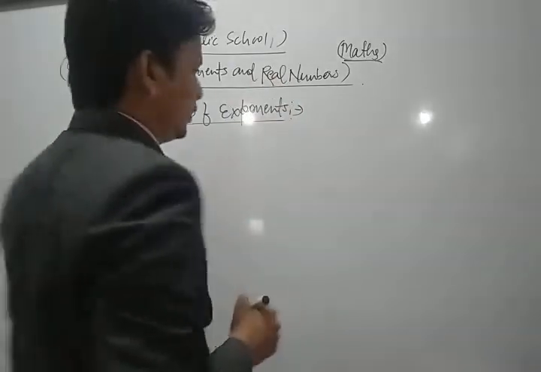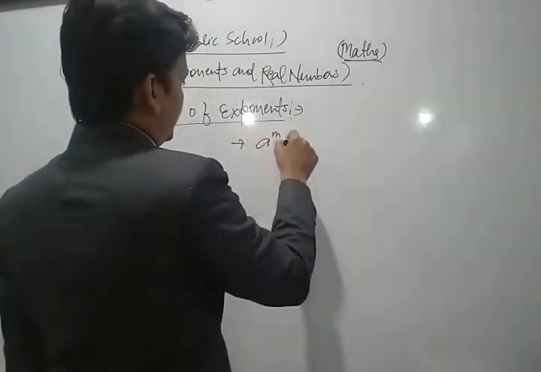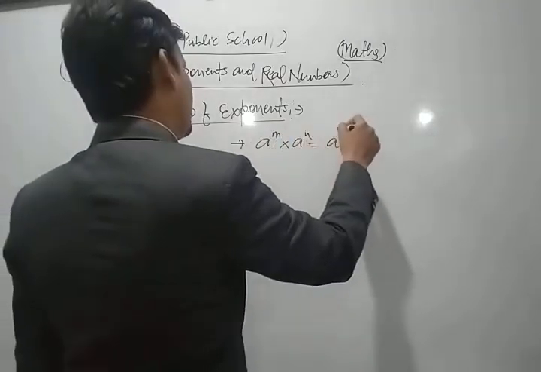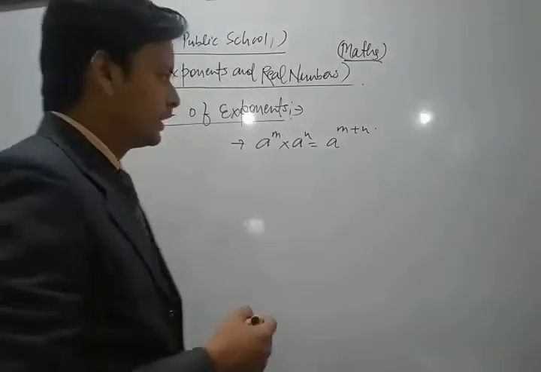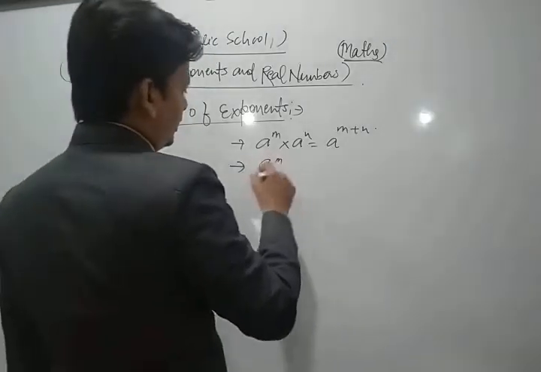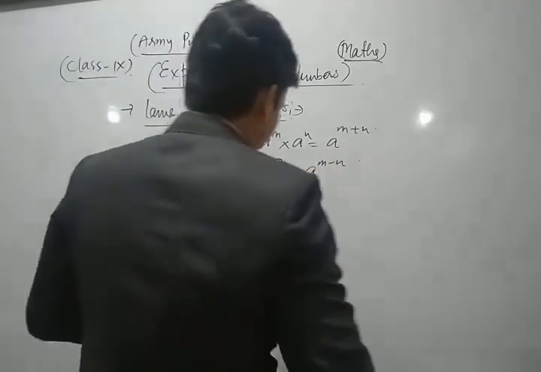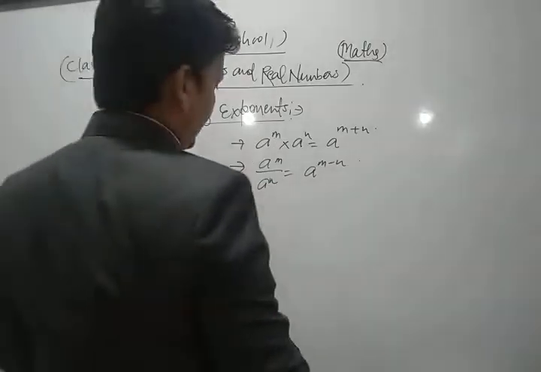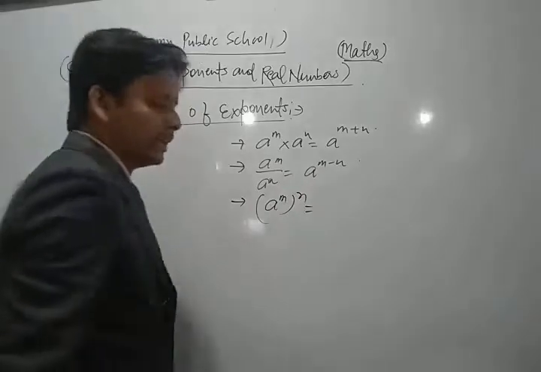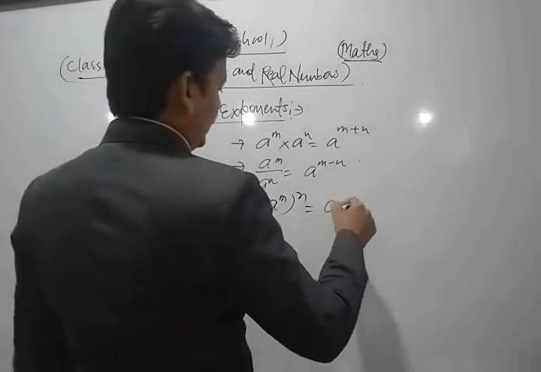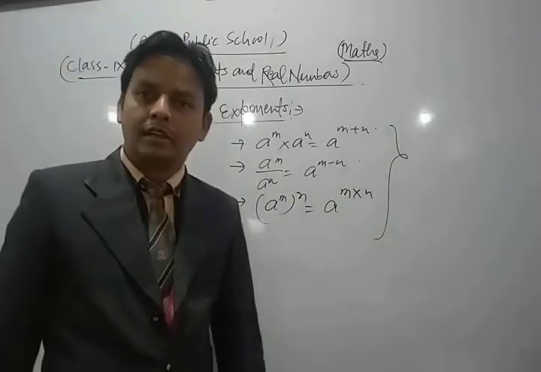Some basic laws of exponents are: a power m into a power n we can write as a power m plus n. This is a very important law of exponents. Second, a power m upon a power n we can write as a power m minus n. And also a power m to the whole power n is equal to a to the power m into n. These are very important laws of exponents.